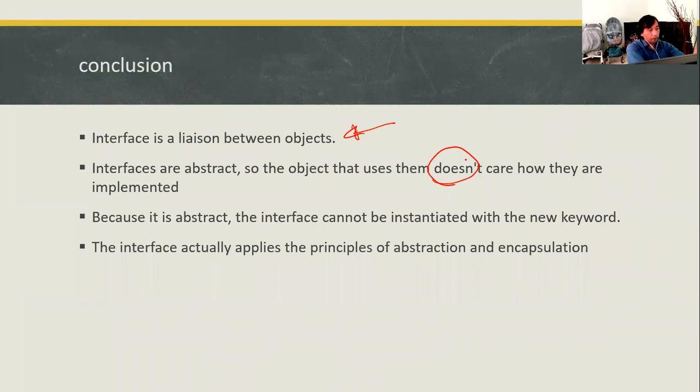Because an interface is still abstract, meaning it doesn't have a concrete shape or concrete definition, the interface class doesn't care about how the subclass implements the method, because it's still abstract. You can always do whatever you want regarding the methods of the interface class.